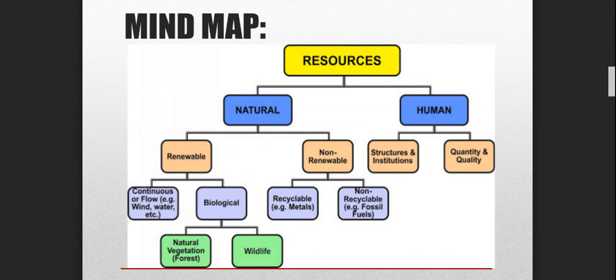are continuously using. Human beings are basically classified into two types, that is known as structures and institutions, that we create by using the resources, and quantity and quality, like how much quantity we need and how much quality we can maintain. When we go and shop in the market, there are different qualities and quantities of things, right? Whatever is cheaper, the shopkeepers bring in large quantity, and whatever is costly, they keep in a small quantity, right? So when you go for quality, it will be a little bit costlier, right? Okay. Now next is